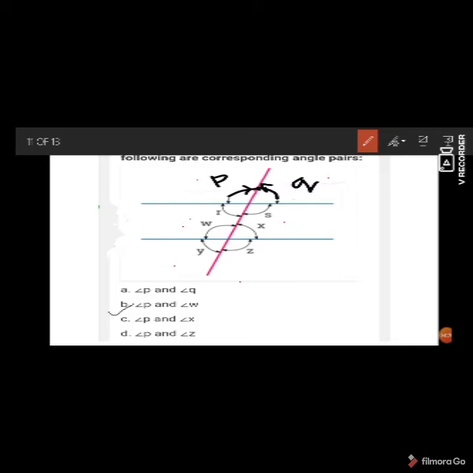So here, which are the corresponding angles? P and Q is not a corresponding angle. P and W is a corresponding angle. So option B is correct. Then P and X are not corresponding angles, and P and Z is also not a corresponding angle. So our only corresponding angle pair given is P and W.